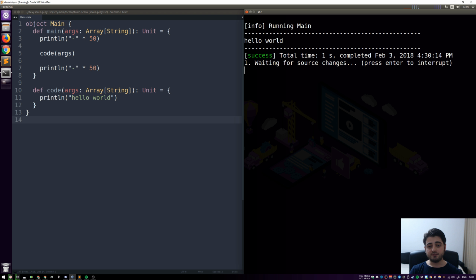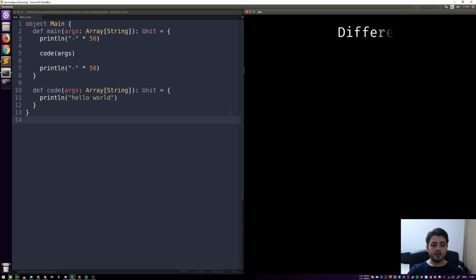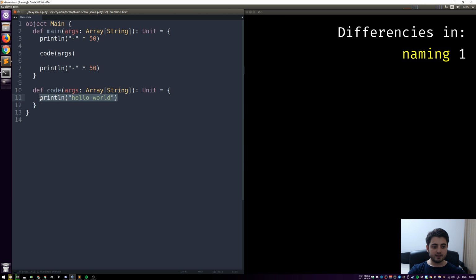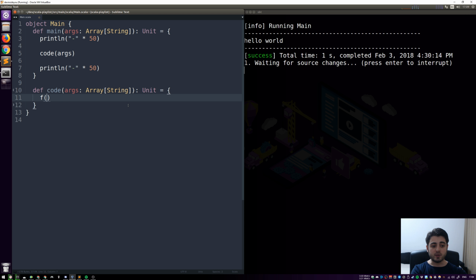So let's see what the differences are between a function in math and a function in programming. And no worries, I'm not even going to try to define them. First order of business, naming conventions. What I'm going to do now is pretend like I'm writing math over here, so I'm going to write some pseudocode. So let's say that we have a function that takes an x and is equal to x plus some stuff, okay? Now, this is not valid Scala code, so I'm just going to comment it out. So this is what we have in math, okay?